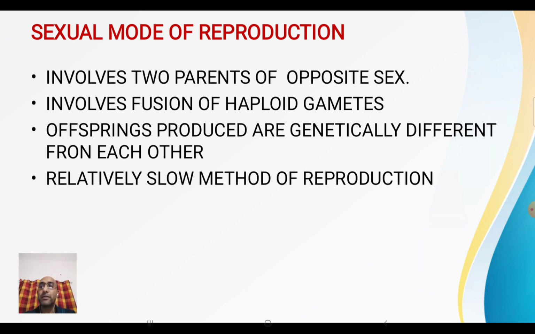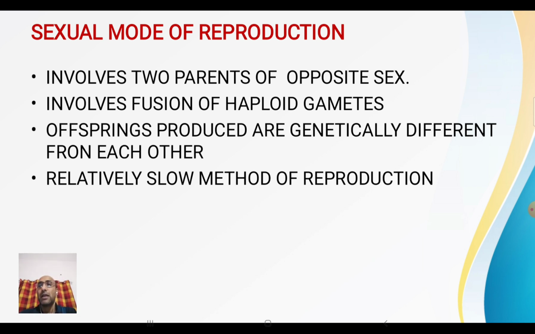So here involvement of gametes comes. Got it? In the previous one we had studied that in asexual method of reproduction there was no involvement of gametes, but here gametes are involved. Haploid gametes fuse. Got it? The fertilization process we will study. So only remember that here haploid gametes are involved.